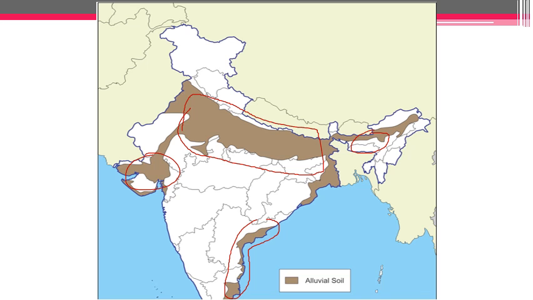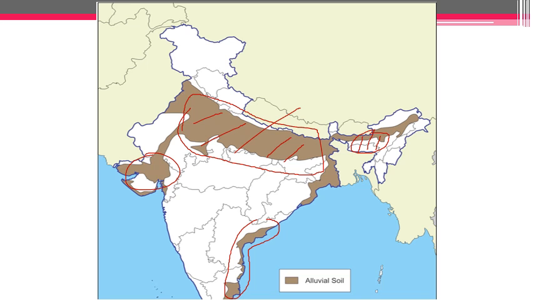Now the reason being, all the sediments which are brought down by the large rivers like Brahmaputra, Ganga, and Indus are being deposited in these areas. That is why we have the largest amount of accumulation of alluvial soil in this region. And because of Brahmaputra, we have accumulation of alluvial soil in the region of Assam Valley.